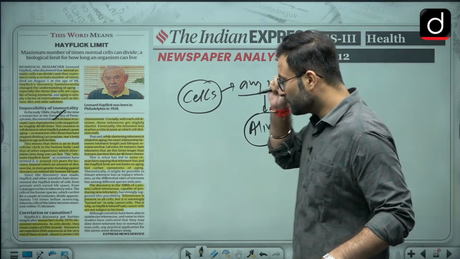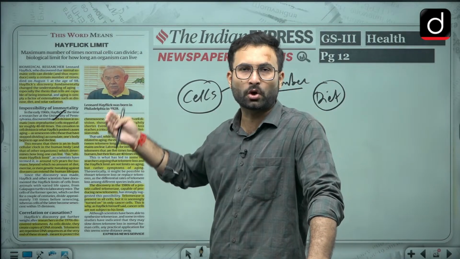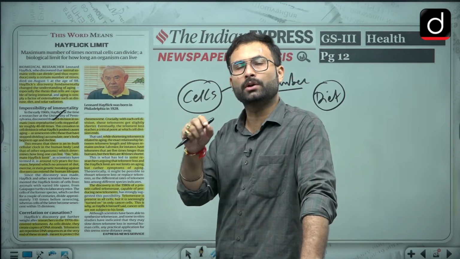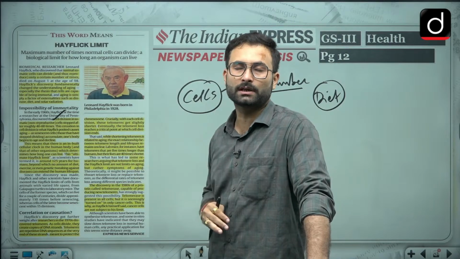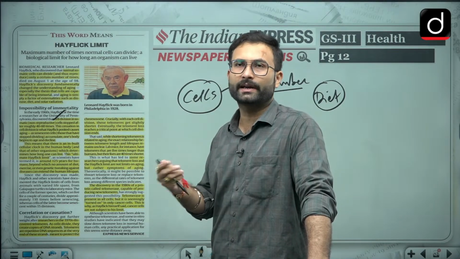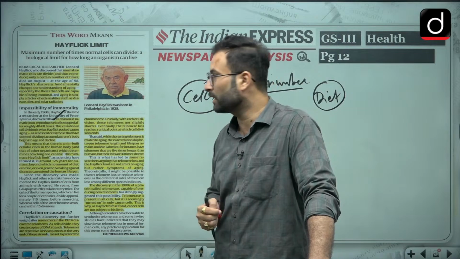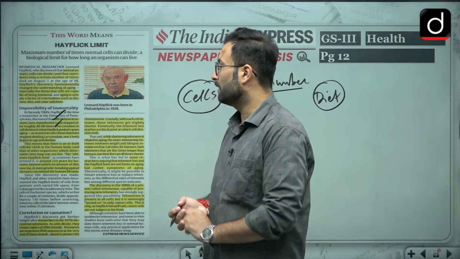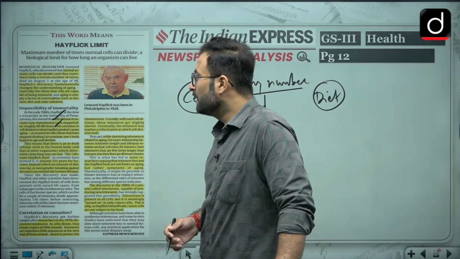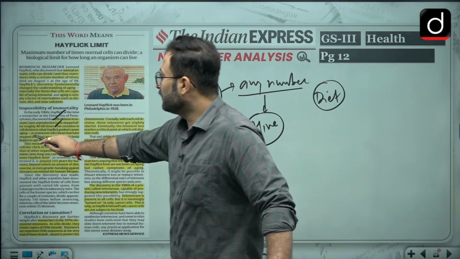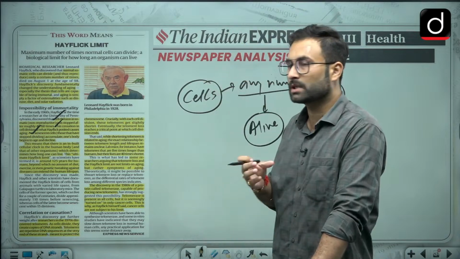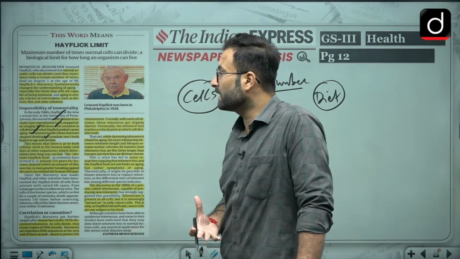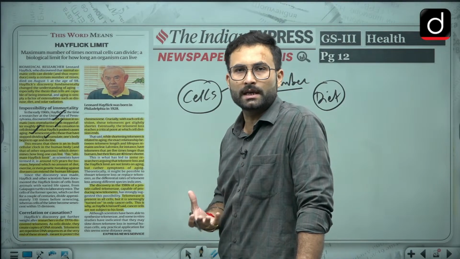So as and when this particular process is stopped, then you will start aging. Okay, and there is a limited number, 40 to 60 times, that the cells can go for division. This limit will be different for different species. The cessation in the cell division is what Hayflick posed as causing aging. Here you have a senescent cell, the cells which have actually stopped dividing, and they start accumulating inside the body, and that is how you start to age and decline.